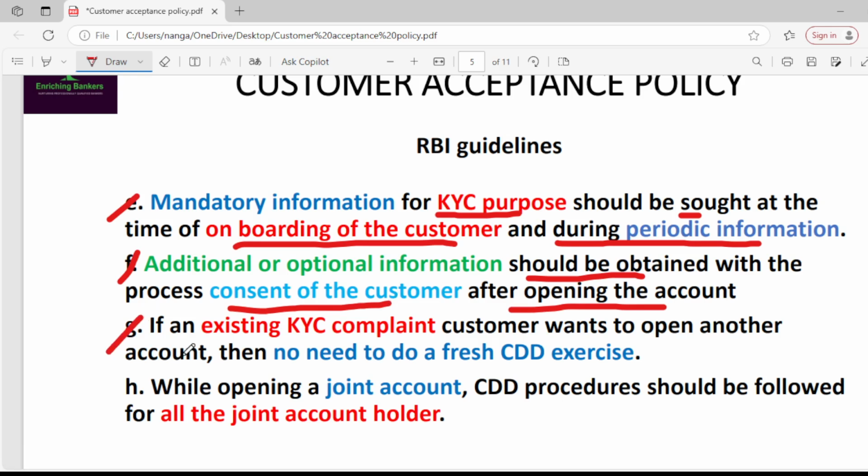Next, if an existing KYC compliant customer wants to open another account, then there is no need to do a fresh CDD exercise.